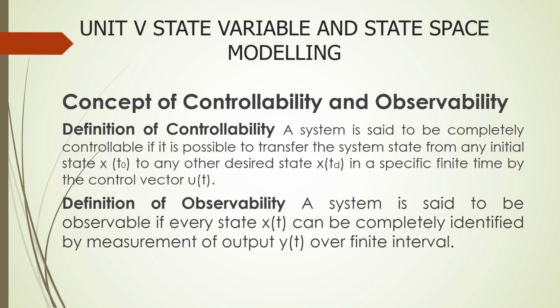A system is said to be observable if every state x of t can be completely identified by measurement of the output y of t over a finite interval of time. That is, while we are giving some input to the system and getting the output, in between we are able to read or measure the system, so we call it observability, and we call the system completely observable. This should happen in a finite interval of time.